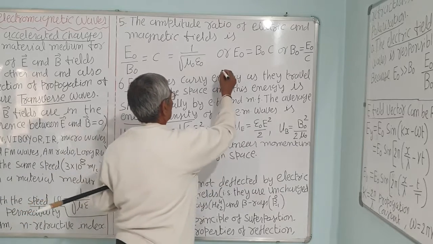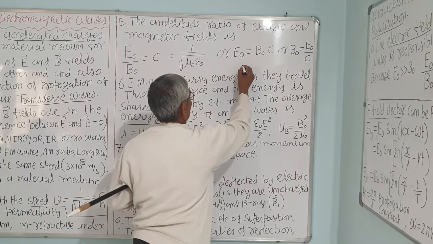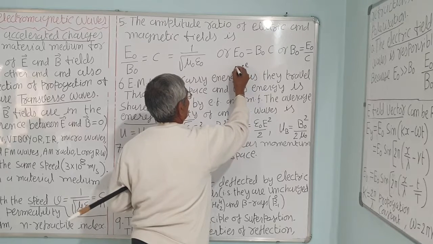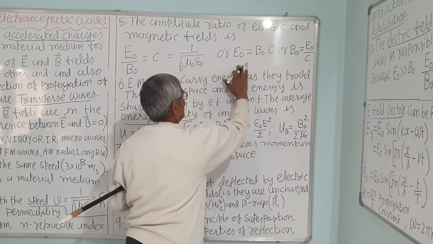So if any charged particle comes, it will impart energy and it will oscillate. If a charged particle such as an electron comes, the wave will impart energy and it will start oscillating.